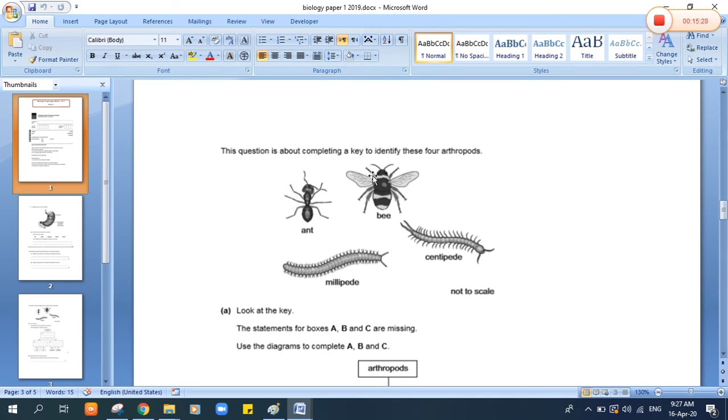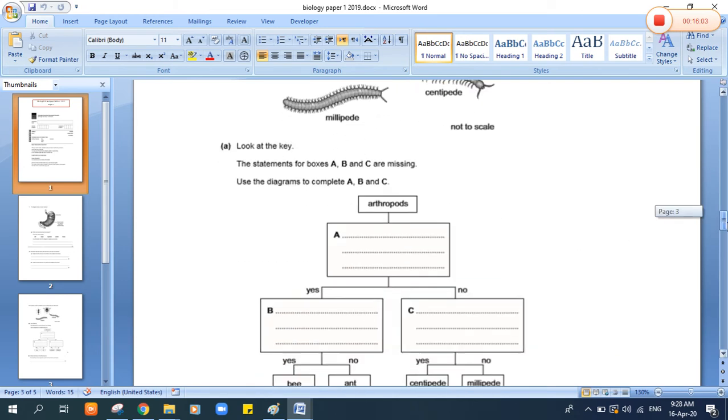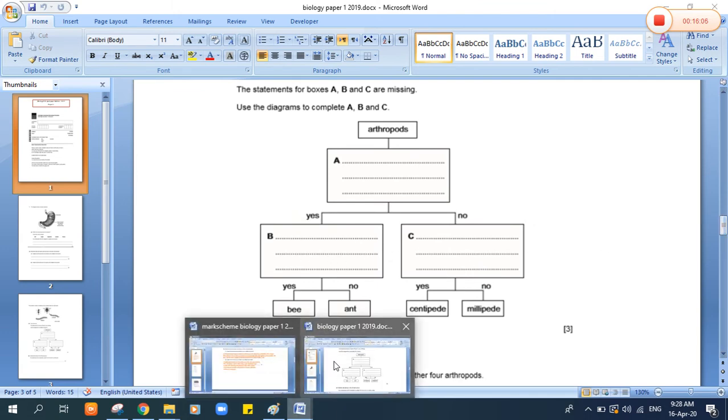So what is the difference? What is the question that I can use to classify them into two different groups? What is the difference between them here? Yeah, the main difference, the wings, right? Don't say that the difference is that they have three pairs of legs, because both of them are having three pairs of legs. So this is not a difference. This is not a difference, okay? So the difference here is in the wings. So we will write here in this part,